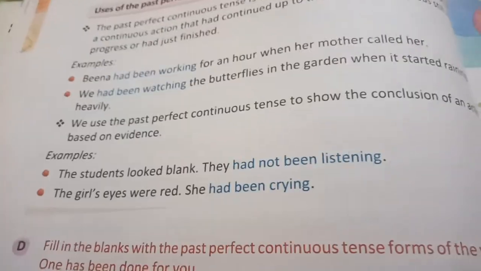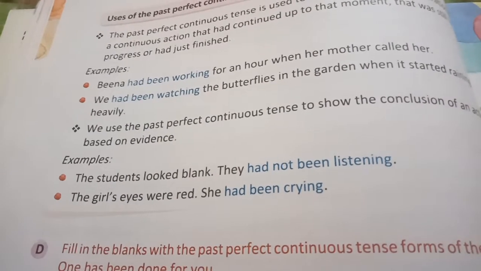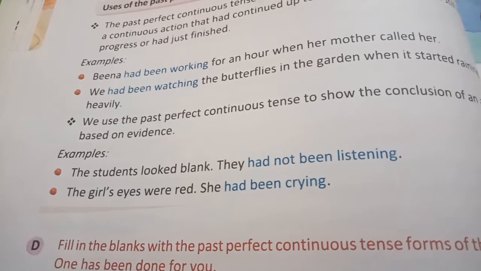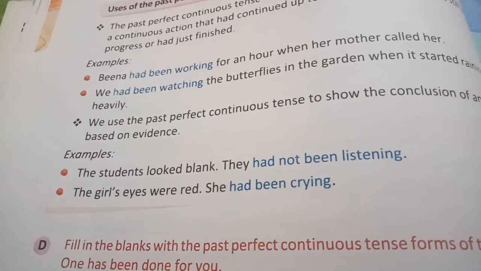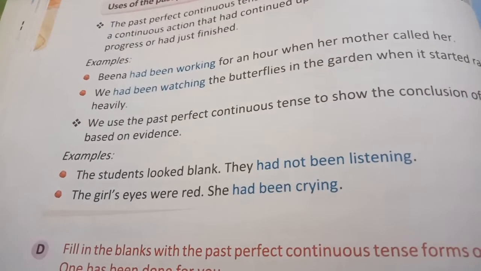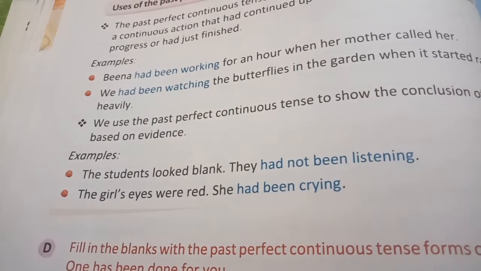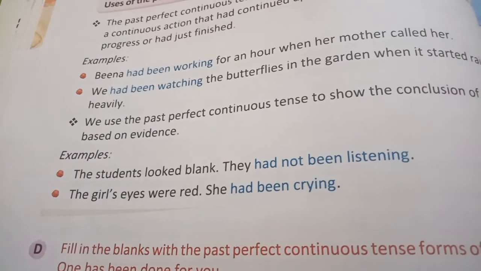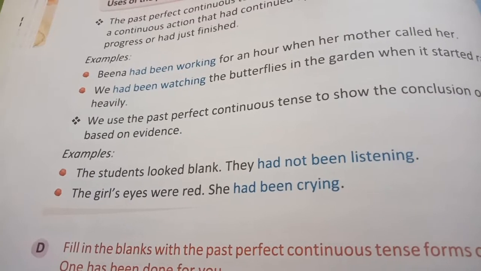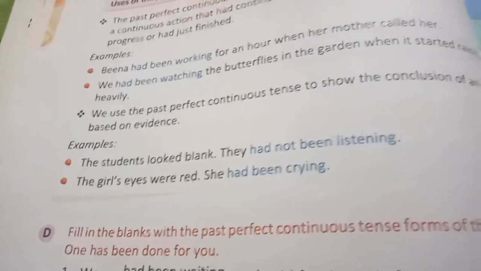Another use is, we use the past perfect continuous tense to show the conclusion of an action based on evidence. Like, the students looked blank, they had not been listening. Why did the students look blank? Why are they not able to answer? Because they hadn't listened. They had not been listening. So it is the conclusion which I am talking about based on the evidence. What is the evidence? That they are blank. They are not answering. This is the evidence. So on the basis of evidence, I am putting a conclusion. So for those kinds of actions, we are using the past perfect continuous tense.